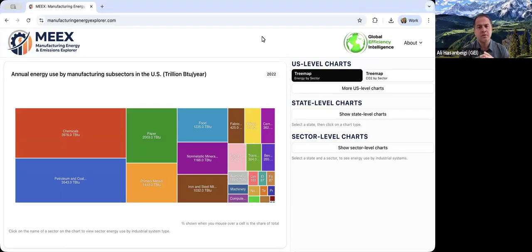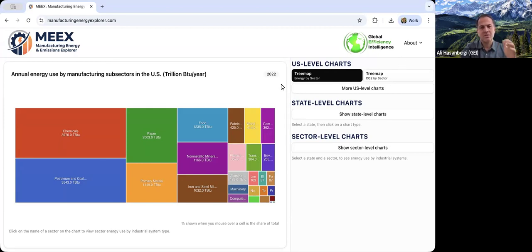This is a web-based tool. You can interact with it fairly easily, and here I'm going to show you quickly. Once you open the website, you have to go to Manufacturing Energy Explorer, and this is the home page. You can see on the right side we have a panel that has three different sections. One is US level charts, the other one is state level charts, and then sector level charts. We have hidden many of the charts so you don't get overwhelmed once you open the homepage.